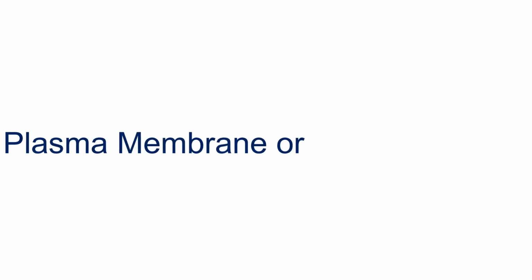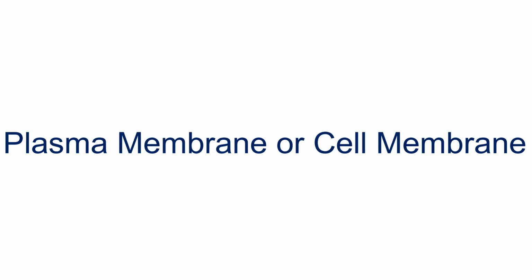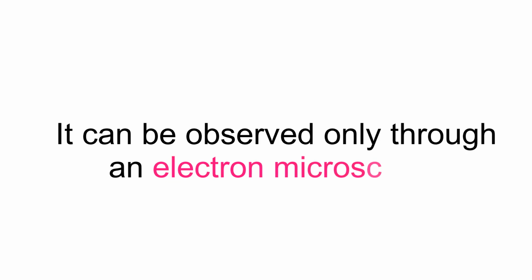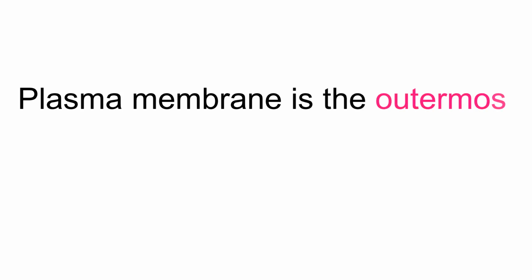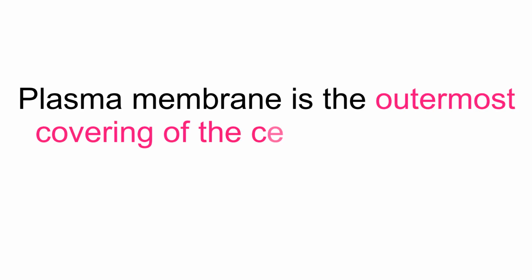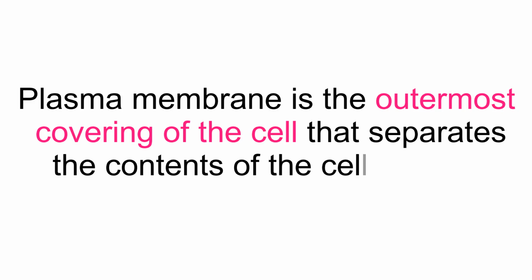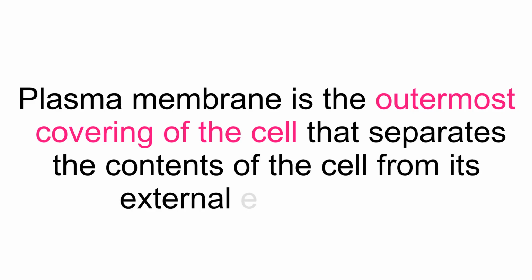Plasma membrane or cell membrane. Cell membrane is also called the plasma membrane. It can be observed only through an electron microscope. Plasma membrane is the outermost covering of the cell that separates the contents of the cell from its external environment.